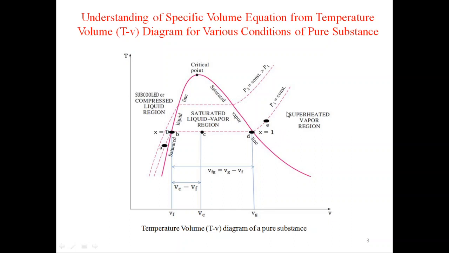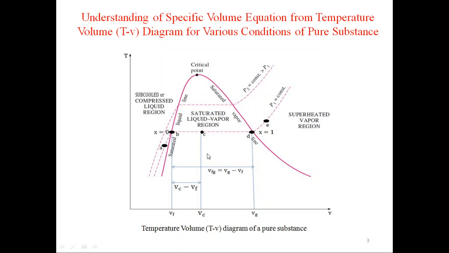In this TV diagram, this is the nature of constant pressure line. So any point on this line will be having constant pressure. We are having another constant pressure line P2 and the value of P2 is greater than P1.